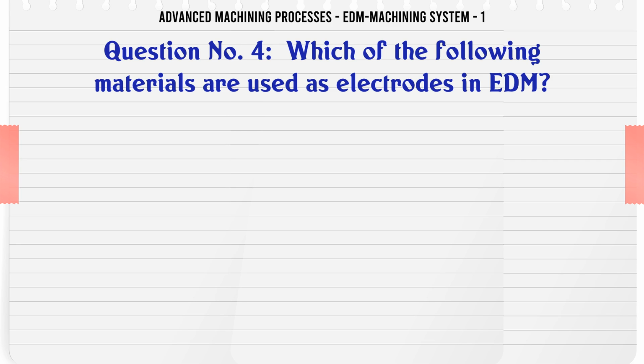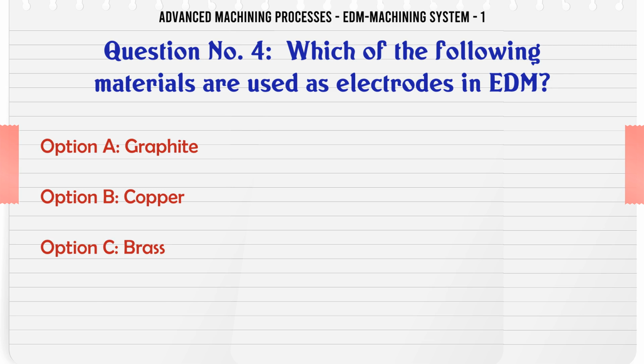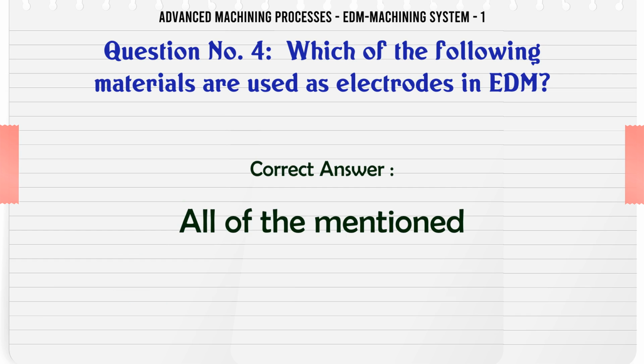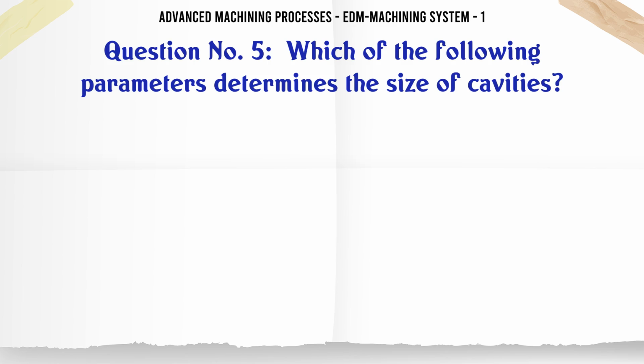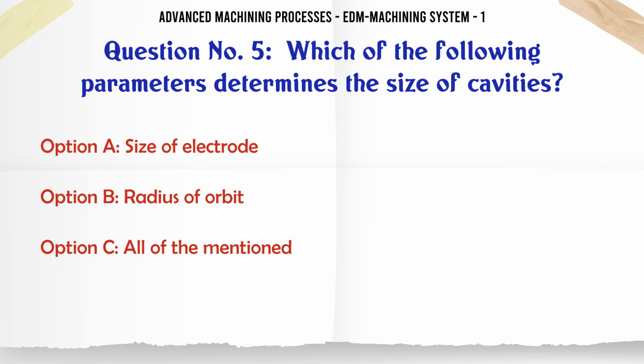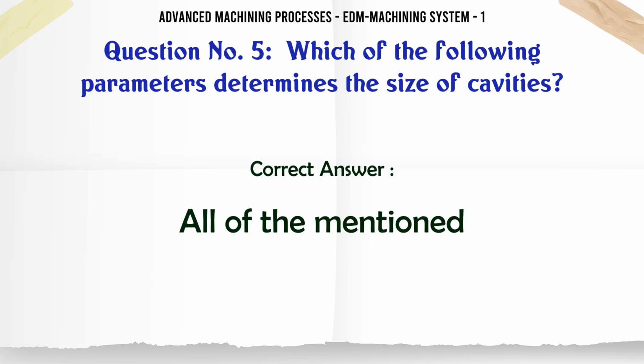Which of the following materials are used as electrodes in EDM? A. Graphite, B. Copper, C. Brass, D. All of the mentioned. The correct answer is all of the mentioned. Which of the following parameters determines the size of cavities? A. Size of electrode, B. Radius of orbit, C. All of the mentioned, D. None of the mentioned. The correct answer is all of the mentioned.